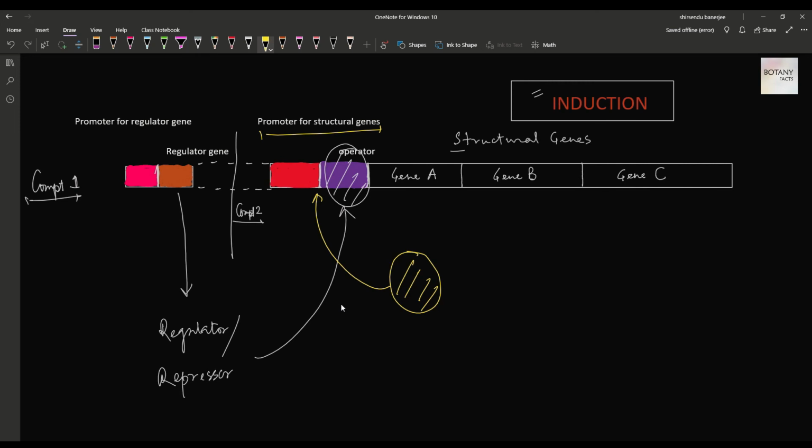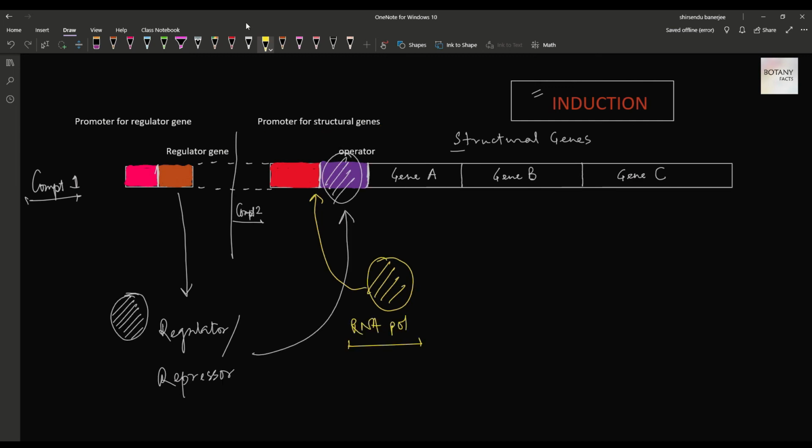By this, the RNA polymerase can't transcribe the structural genes. So this is the condition that actually happens. So we need to turn on the transcription by removing the regulator or the repressor from the operator region.